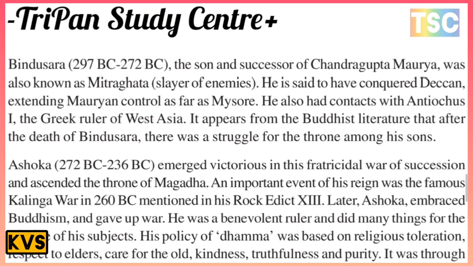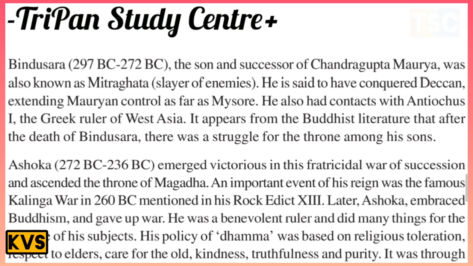Bindusara ruled from 297 BC to 272 BC. The son and successor of Chandragupta Maurya was also known as Amitraghata, the slayer of enemies. He is said to have conquered the Deccan, extending Maurya control as far as Mysore.